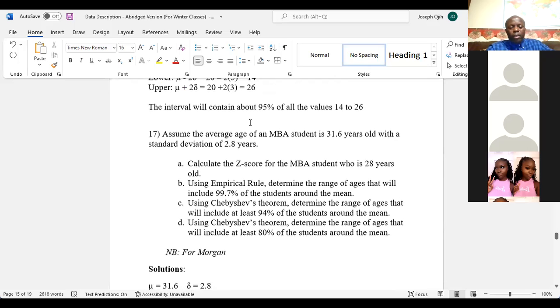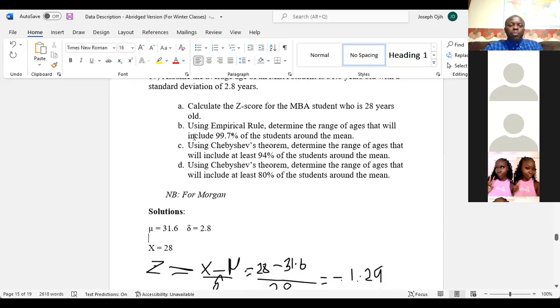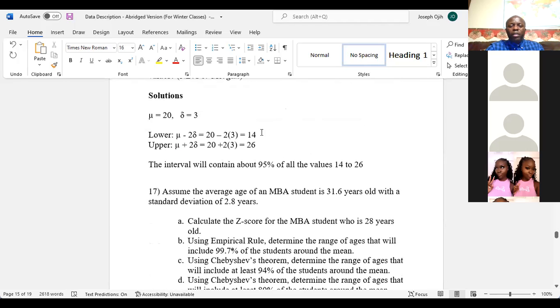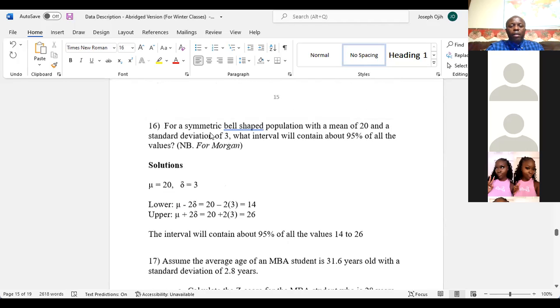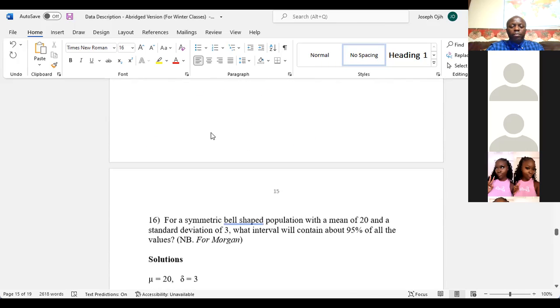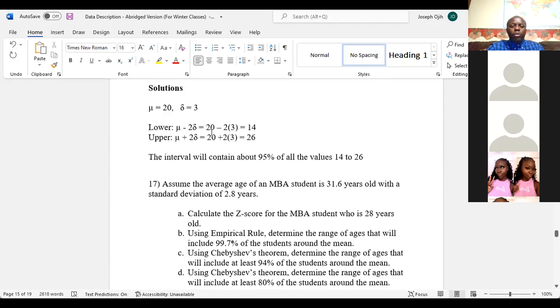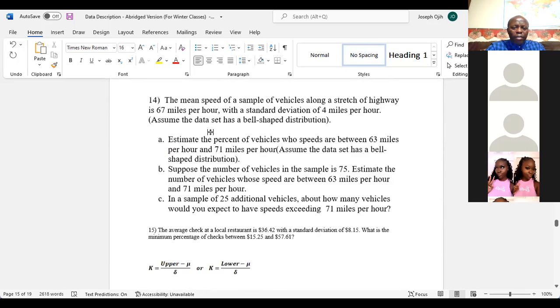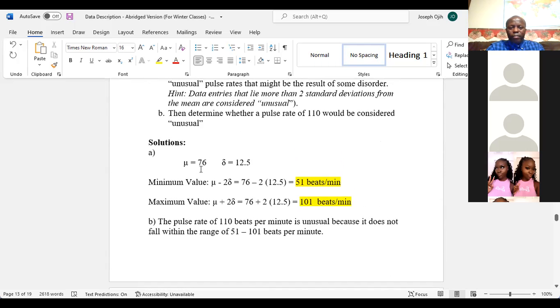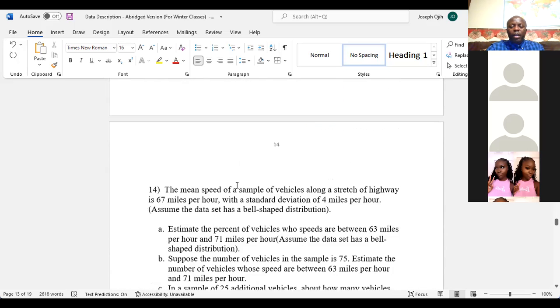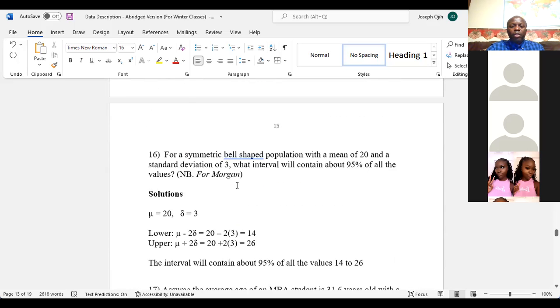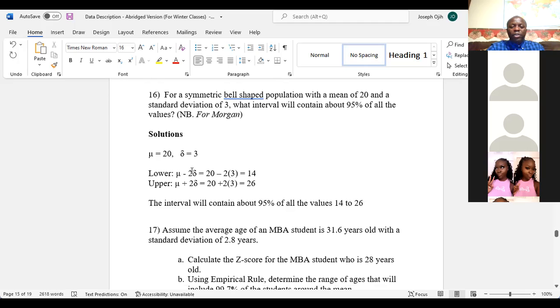Now part B says, using the empirical rule, determine the range of values that include 99.7%. We have done something like that already. It's the same formula, maximum and minimum value: mean minus 2 standard deviations.